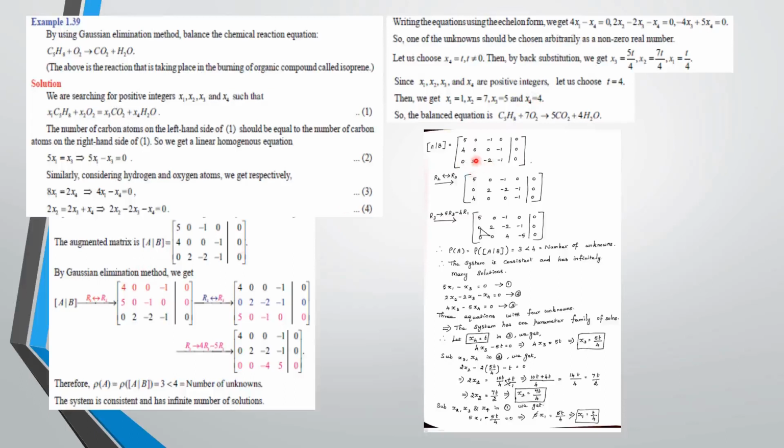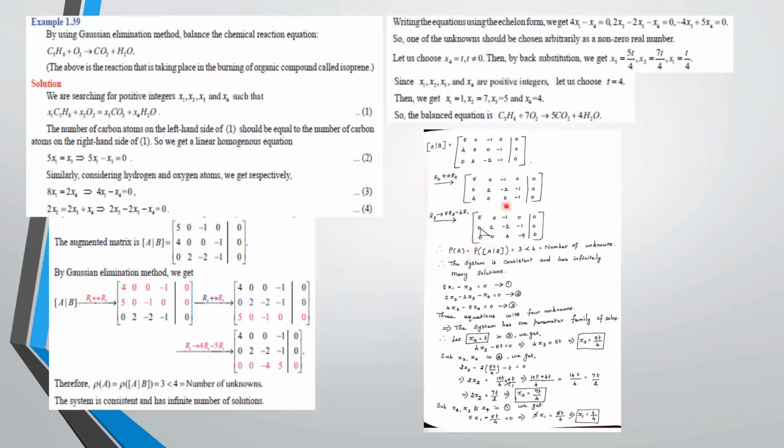Then interchange the second row and third row alone, because the number of zeros in the third row is less than that of the second row. Then change this 4, that is the third row first element, to 0 by using R1. We will get the triangular form.